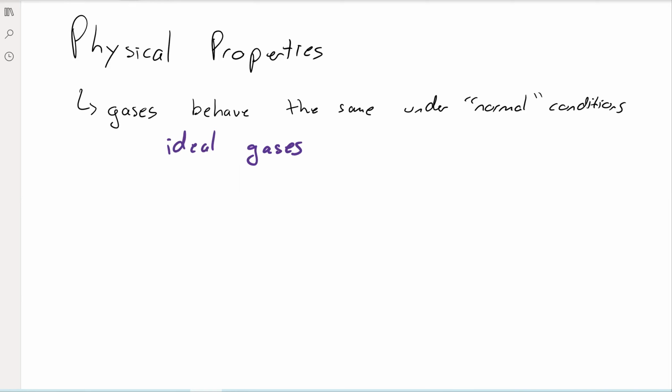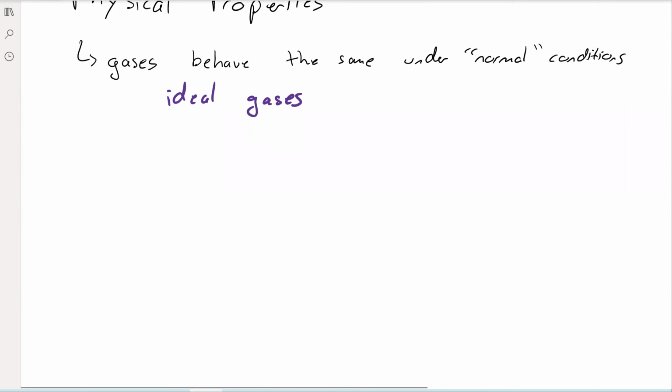So ideal gases behave exactly like you would expect them according to the kinetic molecular theory. And most gases will behave as ideal gases under quote unquote normal conditions. We'll explore what that means a little bit later. But let's just take a look at some of these properties.